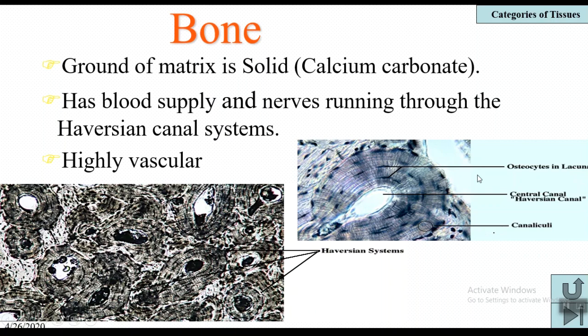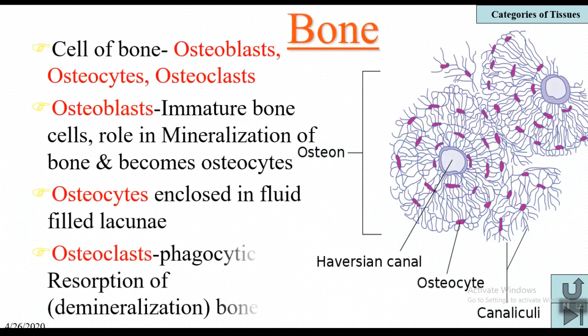This bone is made up of three types of cells: osteoblasts, osteocytes, and osteoclasts. Osteoblasts are the immature bone cells. They have a role in mineralization of the bone and become osteocytes. You can observe these in this picture. These are the osteocytes, interconnected with canaliculi, and all together this is called the Haversian system, and the central portion is called the Haversian canal.